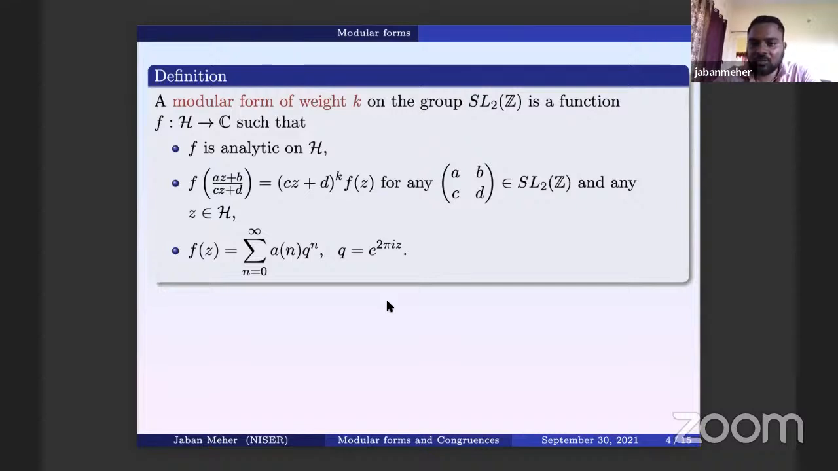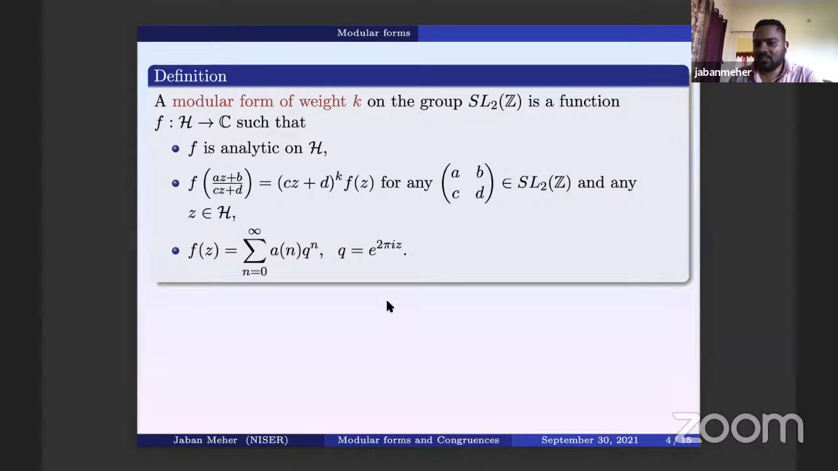This is called the Fourier expansion of a modular form. So f(z) has this kind of expansion, the summation of a_n q^n. Generally people write q^n, where q is e^(2πiz). Okay, so this is the definition of a modular form of weight k on SL2(Z).